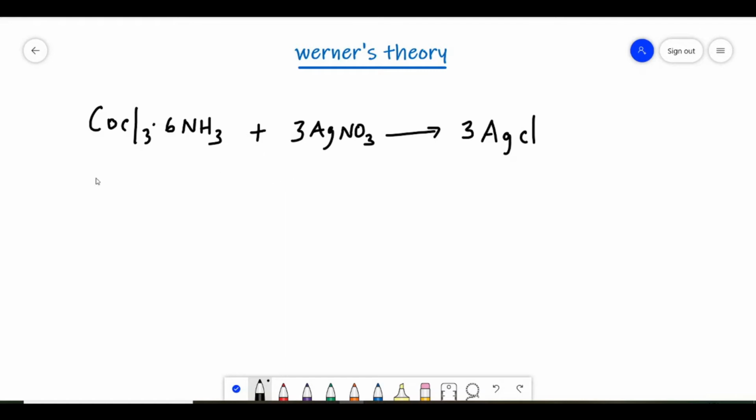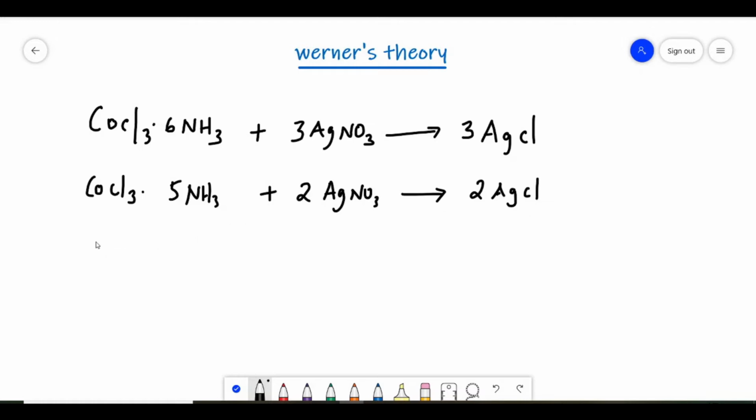And one more complex, CoCl3·5NH3. This will react with 2 moles of AgNO3. So when we react this molecule with excess AgNO3, it will react with only 2 moles and forms 2 moles of AgCl.